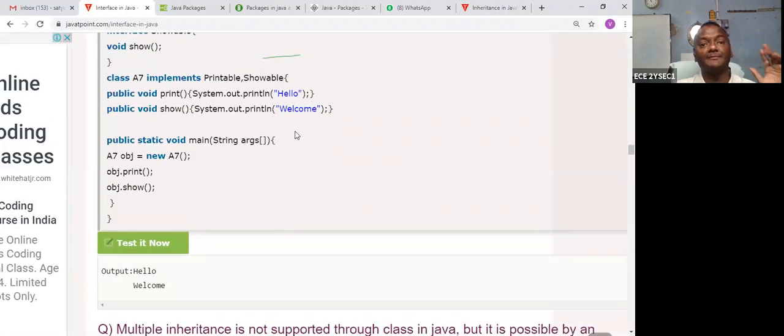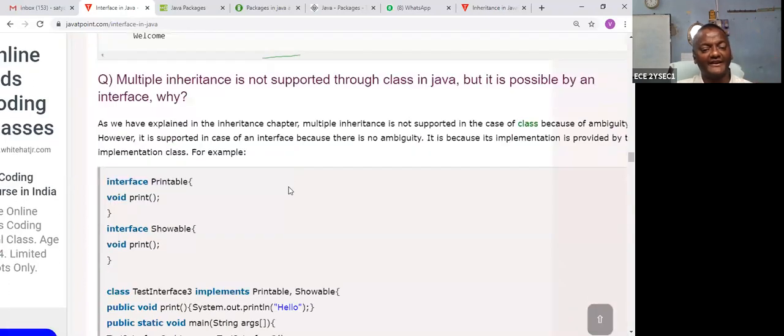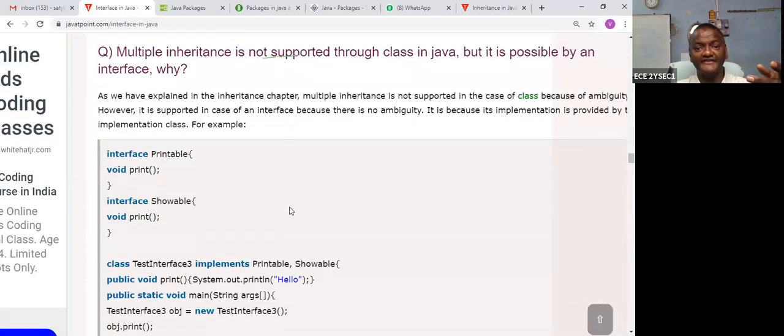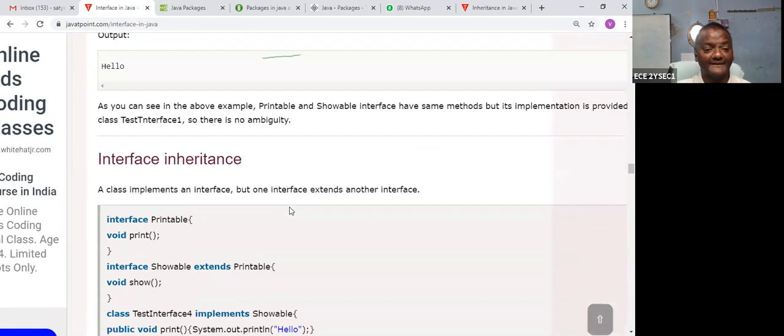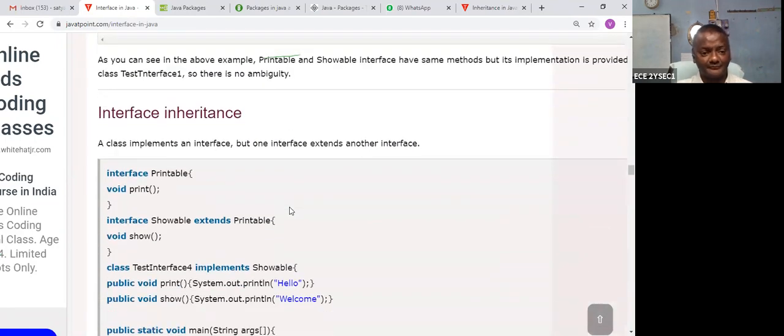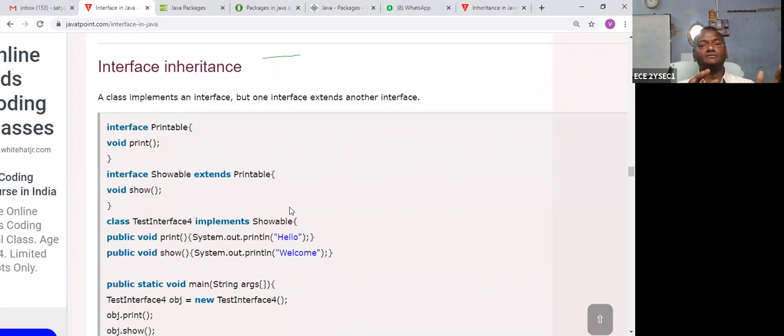So here it is: multiple inheritance with two different methods. Here, multiple inheritance with the same single method. Okay, next. How are two interfaces linked? I already mentioned that previously: interface to class by using implements. Now, interface inheritance.